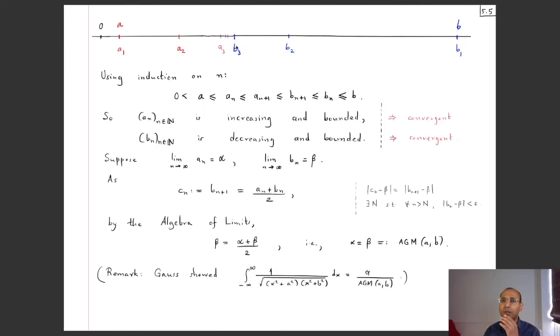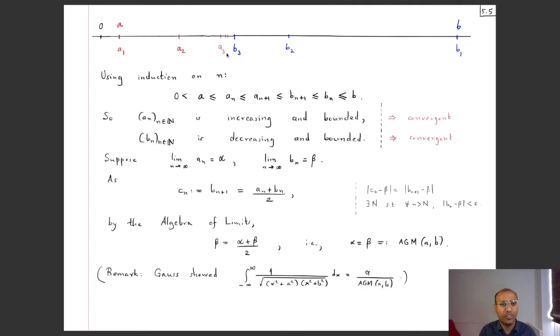Notice that b3 is somewhat smaller, and a3 will be the geometric mean of a2 and b2, but that will lie on the left of b3 because the geometric mean is less than or equal to the arithmetic mean, right? So a3 will be here. Then b4 will be the midpoint of a3 and b3, so that will be here. a4 will be slightly to the left of that, yeah. And you see that you have rapid convergence. Moreover, we visibly see that a1, a2, a3 is going to be increasing, b1, b2, b3 is going to be decreasing, and since they are sort of closing in very fast, there will be a common limit. So that's the intuitive understanding, but we have not proved anything yet.